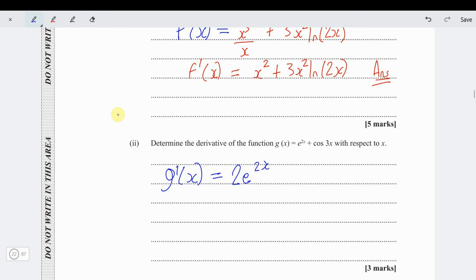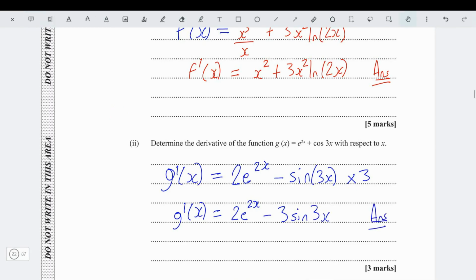Then when you differentiate cos, you get minus sine. So it's minus sine 3x. But then you multiply it by the derivative of 3x, which is 3. So therefore, g prime of x works out to be 2e to the 2x minus 3 sine 3x. And you're done. Piece of pie. Easy 3 marks.